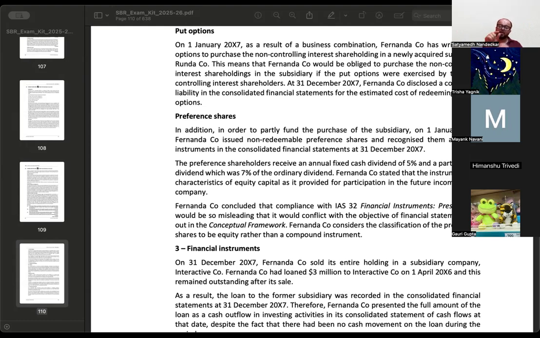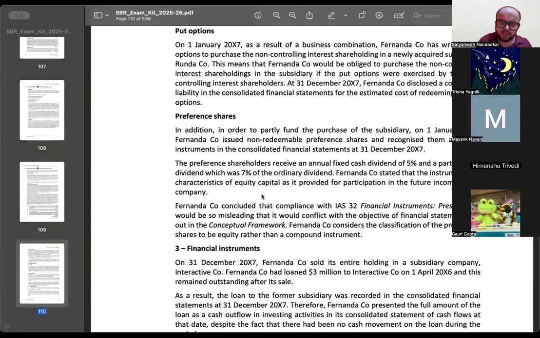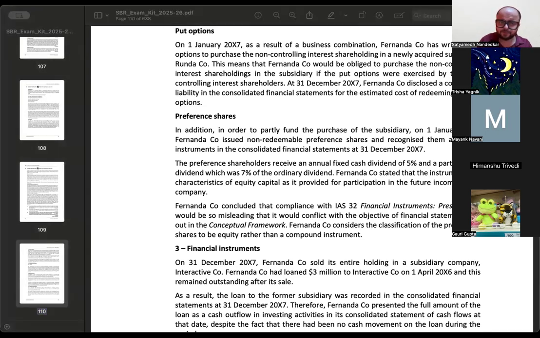The participating dividend, basically the right to participate in a surplus, is a feature of equity, and the fixed obligation that is there in order to pay dividend at a certain fixed rate, that represents financial liability. और ये जो आपका additional right है to participate in surplus of the company, that is the feature of an equity instrument. So Fernanda company should classify this as a compound instrument, and आपका जो approach है, that is very well received.